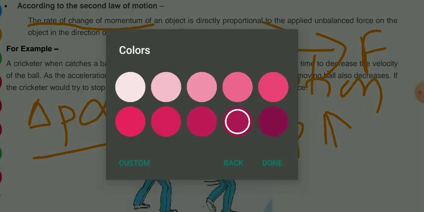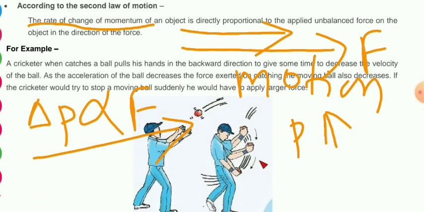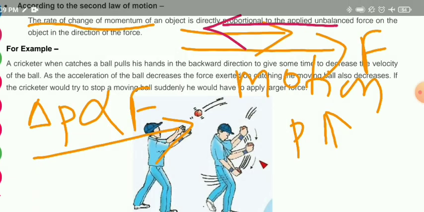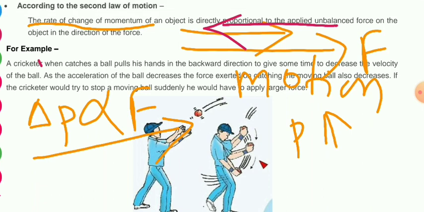And if it is opposite to the direction of motion, then the momentum will decrease. So the rate of change of momentum is directly proportional to the unbalanced force, and it occurs in the direction of the applied force.